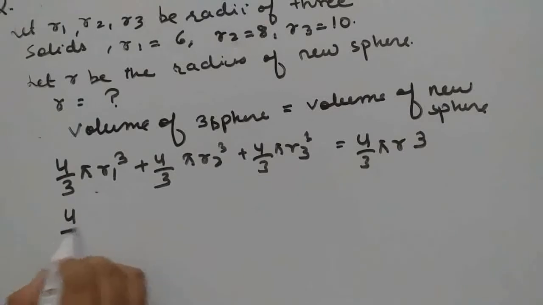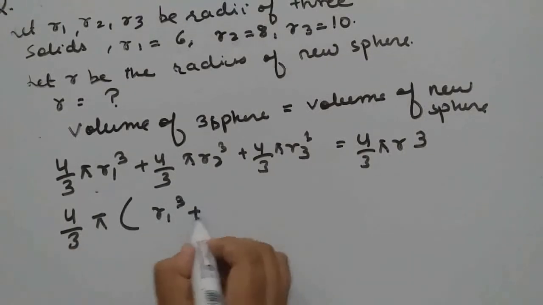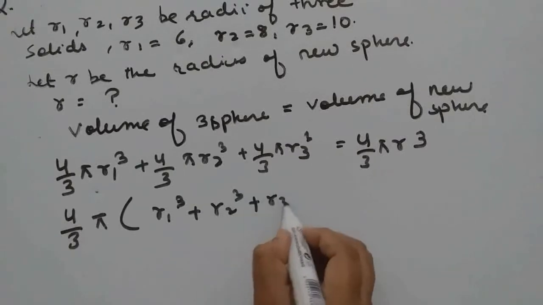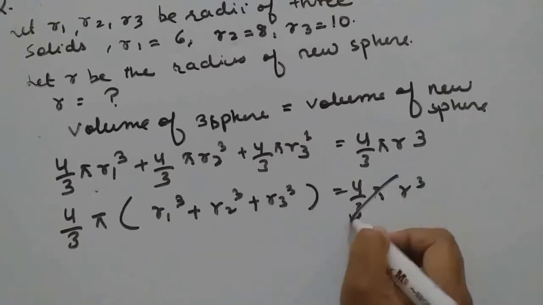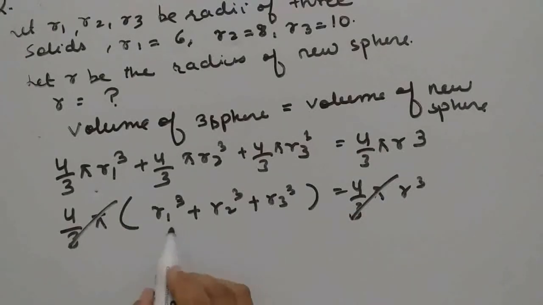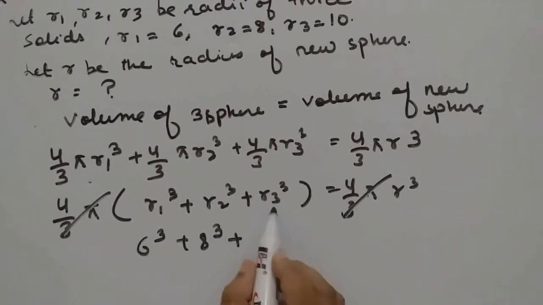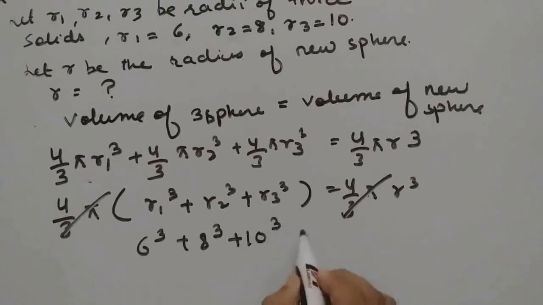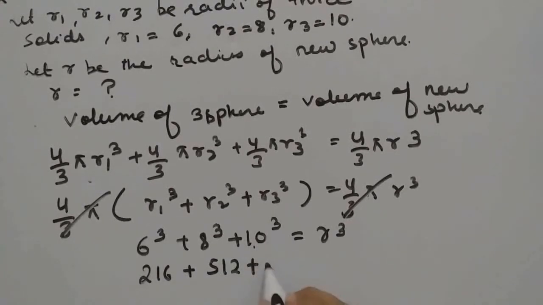So 4 by 3 pi we can take common. R1 cube, R2 cube, R3 cube, and here this 4 by 3 will be cancelled. So now we'll substitute the values. So values are 6 cube, 8 cube, and this is 10 cube, R cube. So 6 cube is 216, 8 cube is 512, 10 cube means 1000.